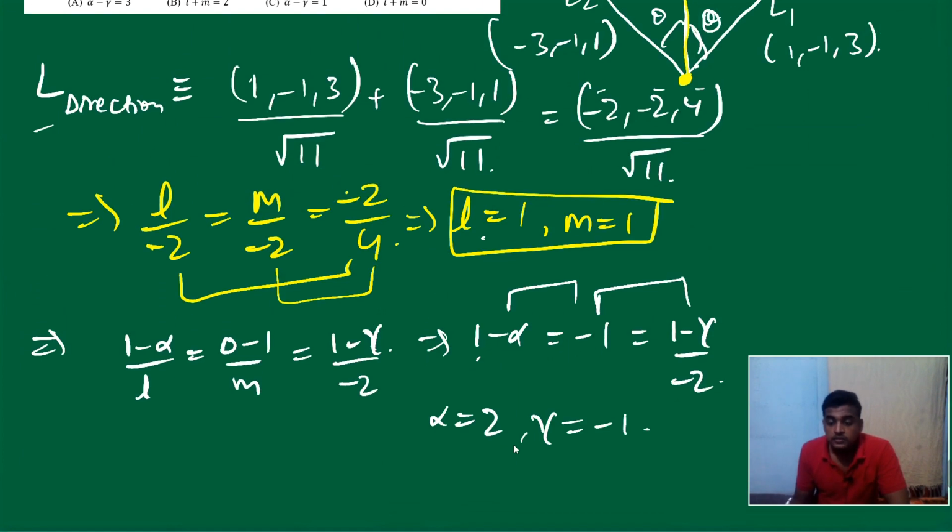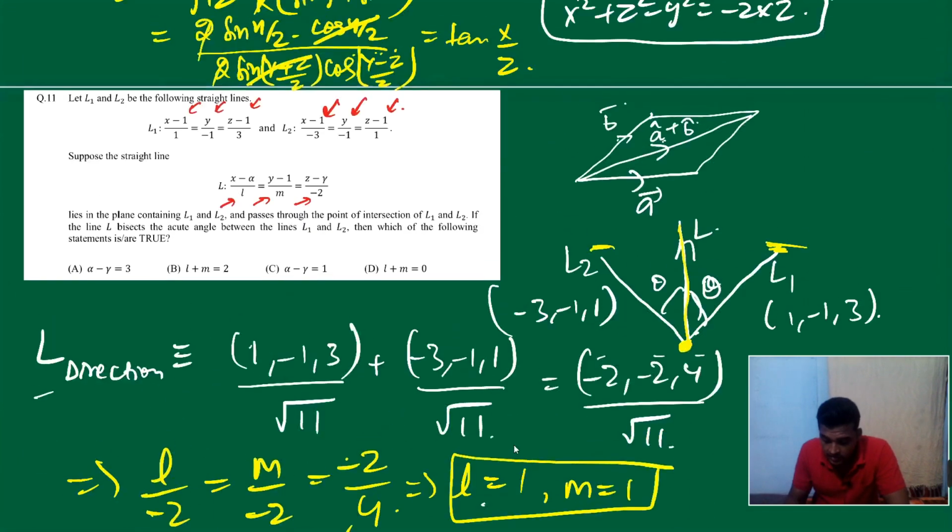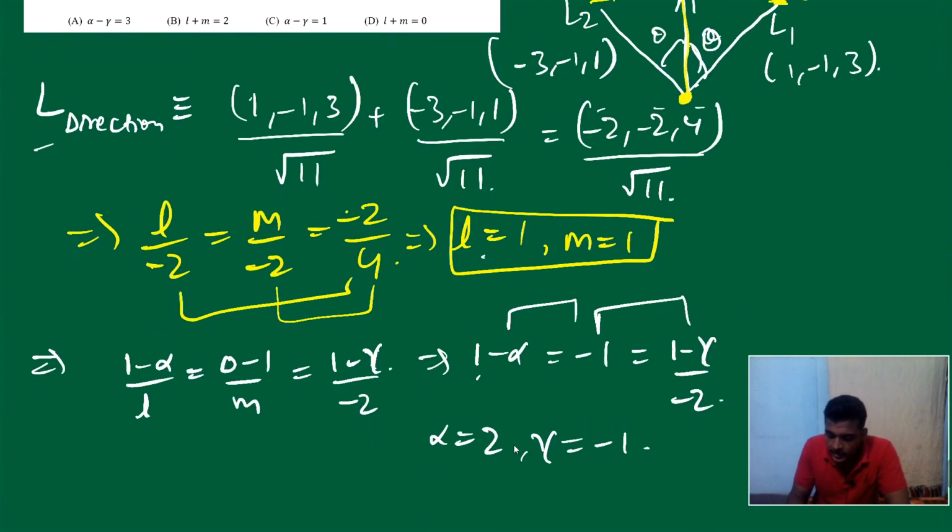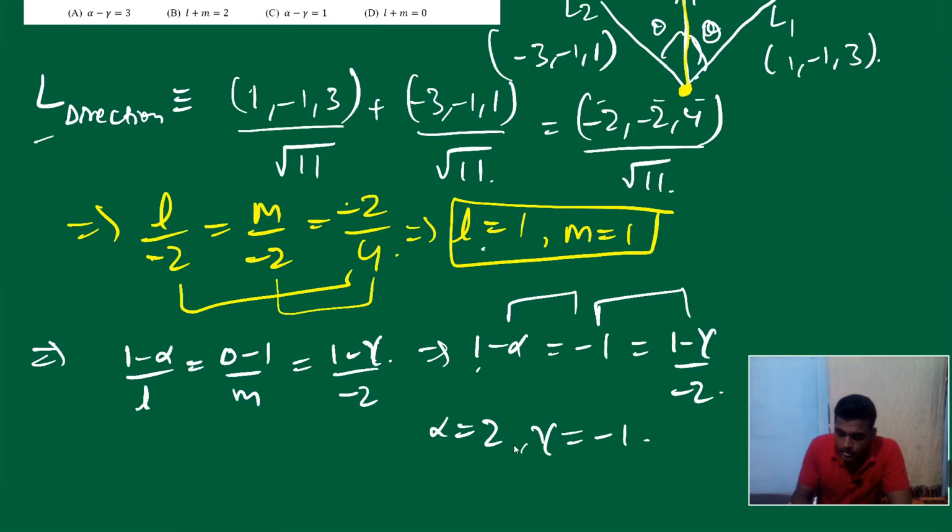So everything we know now. So L plus M is 2 and alpha minus gamma is equal to 3. That's it. Fine. So what is the answer, bro? Alpha minus gamma equal to 3, L plus M equal to 2. L plus M cannot be 0. Alpha minus gamma is 3, sorry. Fine. So A and B is the answer. Fine. So let's jump into next question.